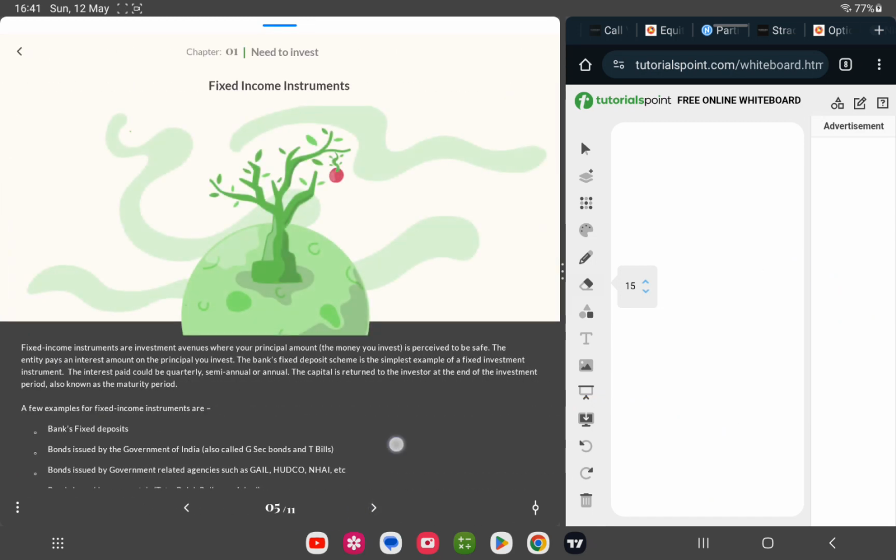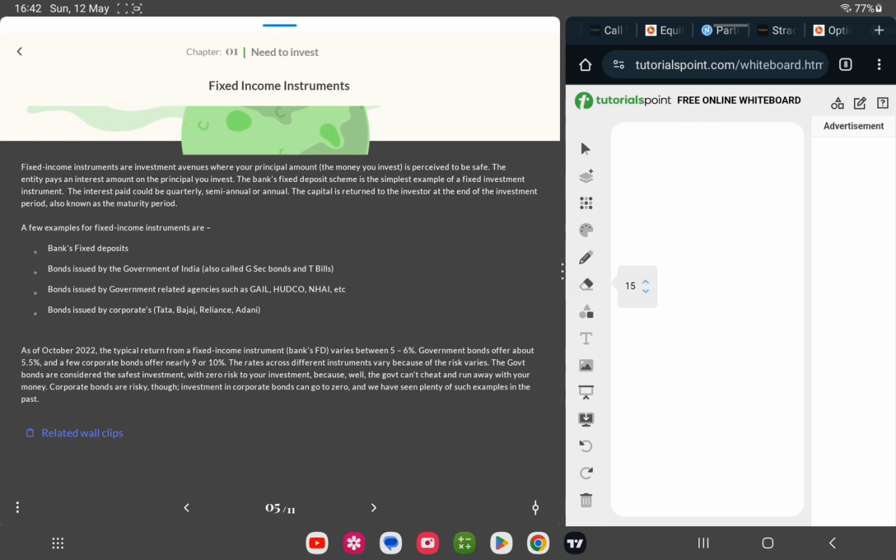What they are trying to say is that fixed income instruments are investment avenues where your principal amount, the money you invest, is perceived to be safe. Fixed is safe. The entity pays an interest amount on the principal you invest.